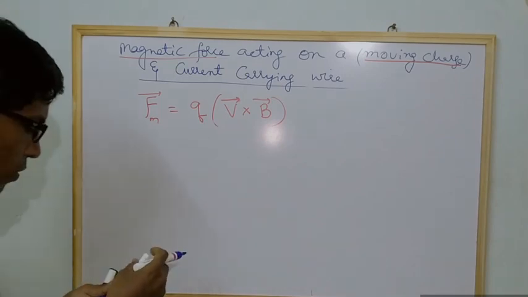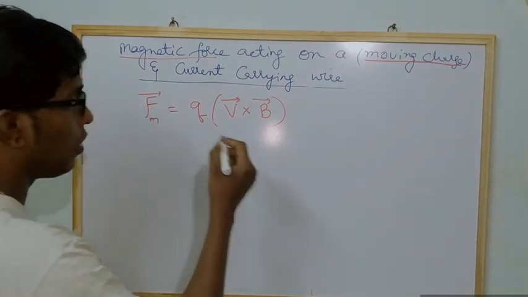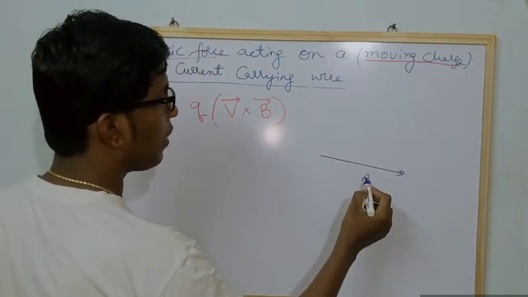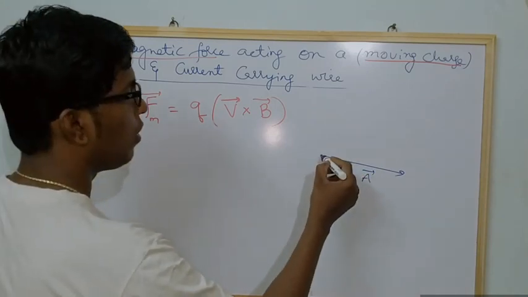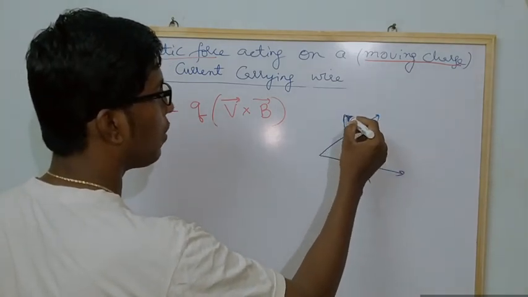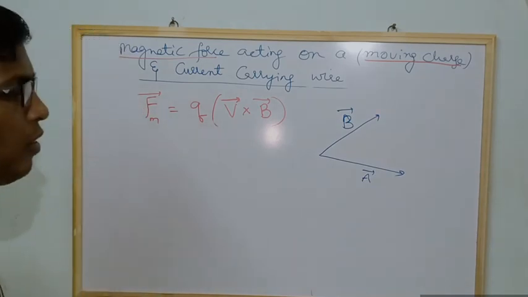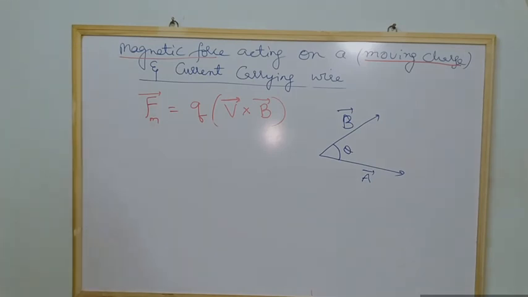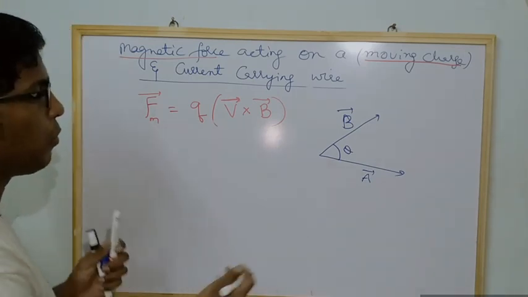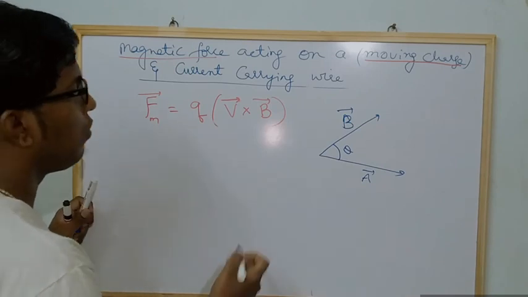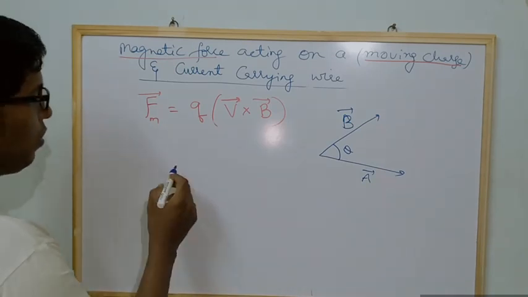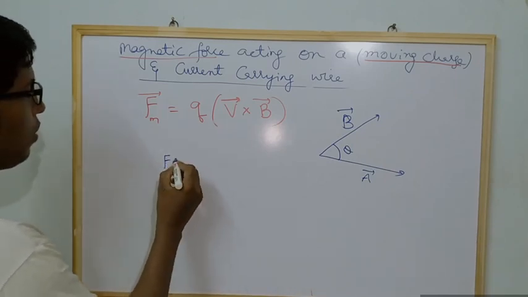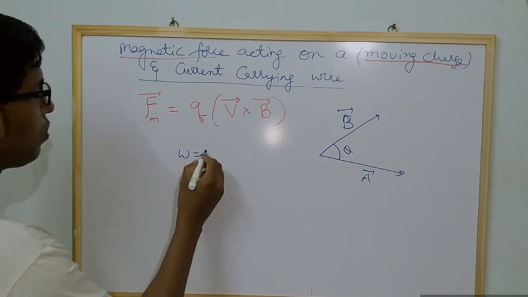So now let us see here. Assume that you have a vector A, and here you have another vector B. Do you understand? And the angle between these two vectors, assume, is theta. Now coming to the scalar product, for scalar quantity I said work done is equal to force into displacement.